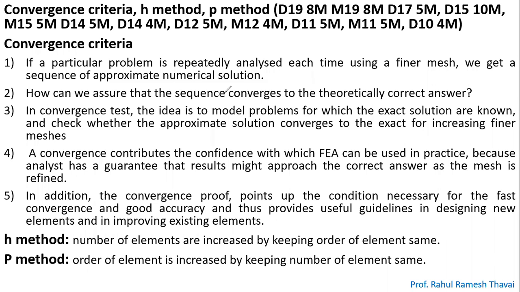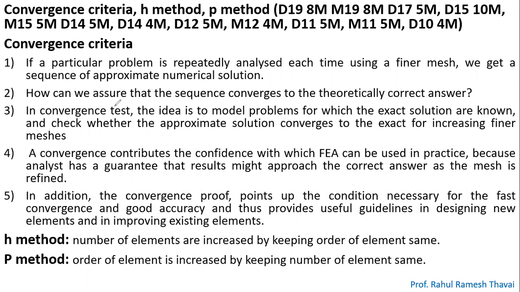By using two elements, you will get one more approximate solution. By using three elements, you will get one more approximate solution, right? But every time, you are moving to a finer mesh. Now how will you check that the sequence of approximate solutions that you are getting is approaching the theoretical correct answer?